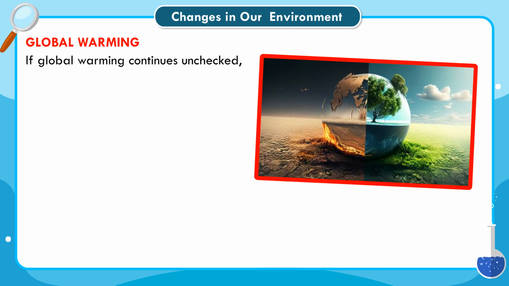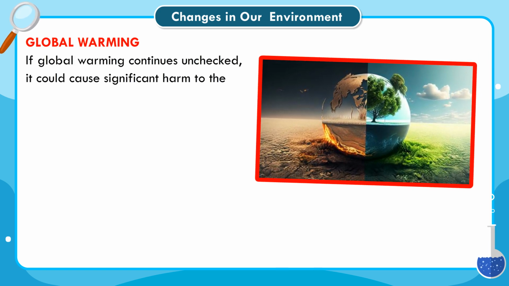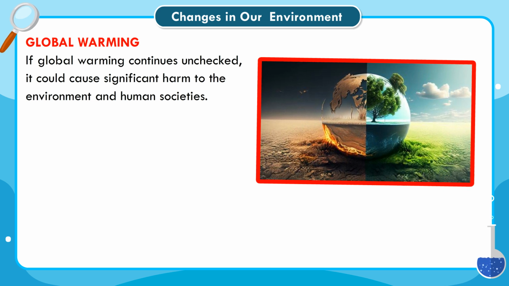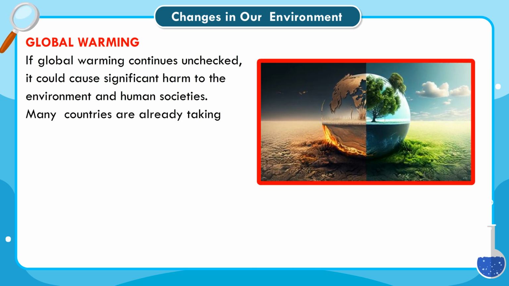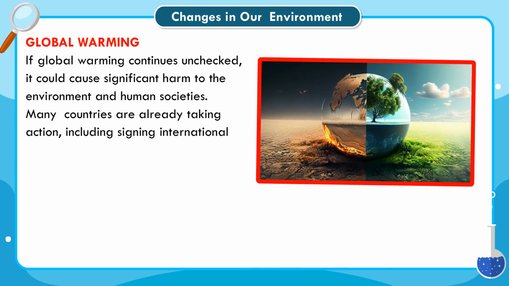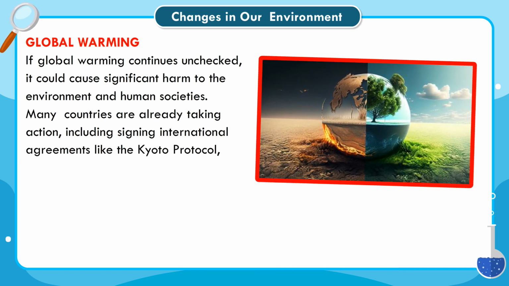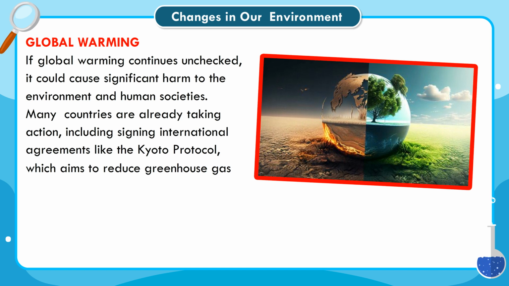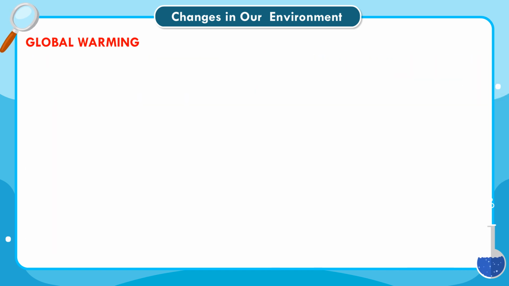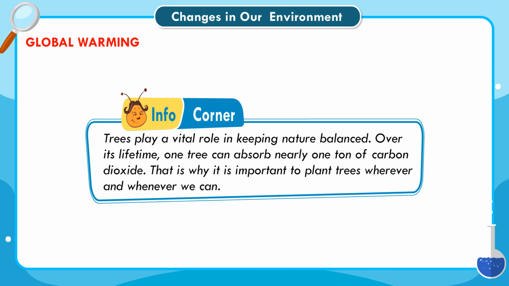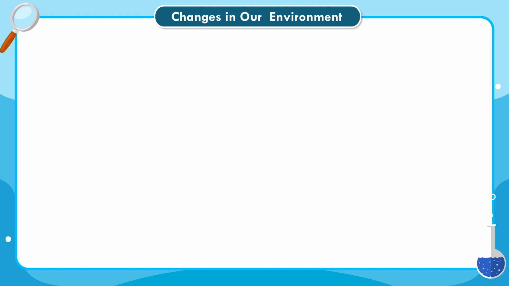If global warming continues unchecked, it could cause significant harm to the environment and human societies. Many countries are already taking action, including signing international agreements like the Kyoto Protocol, which aims to reduce greenhouse gas emissions worldwide. Info Corner. Trees play a vital role in keeping nature balanced. Over its lifetime, one tree can absorb nearly 1 ton of carbon dioxide. That is why it is important to plant trees wherever and whenever we can.